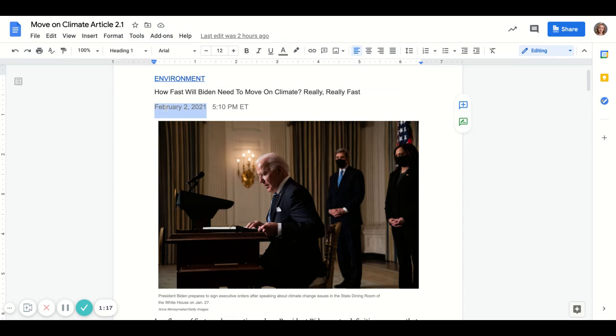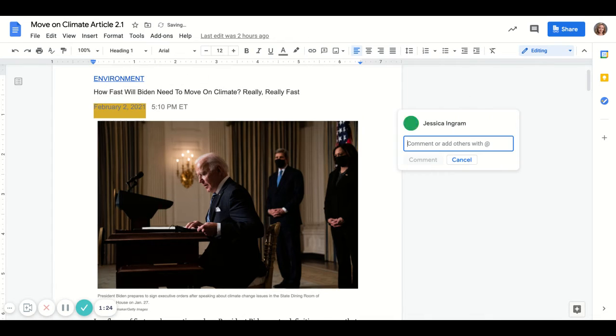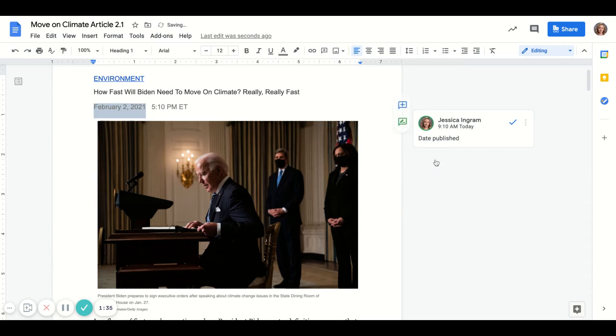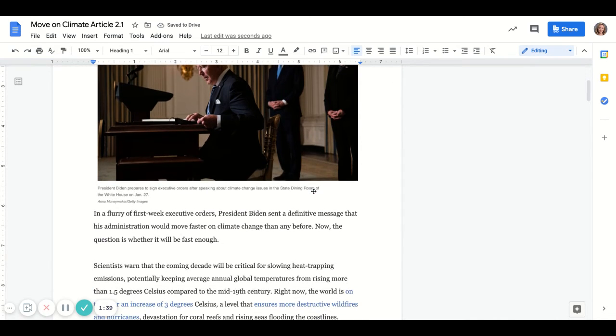All right, so I highlight that and I'm going to go over to this little blue plus and say add comment. All right, and then this is where I can put my thoughts, notes: date published. Think of date published as when it was shared with others. All right, so I'm going to read on.